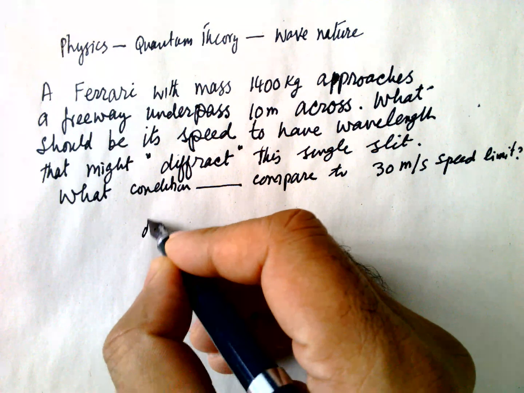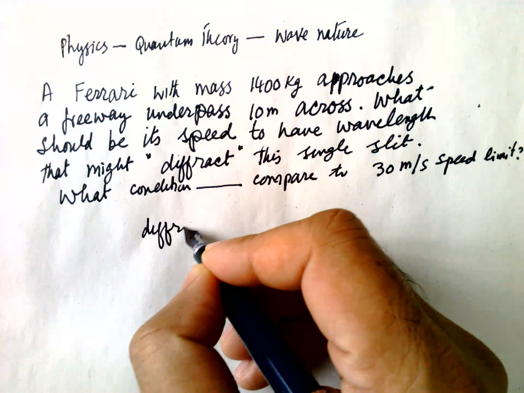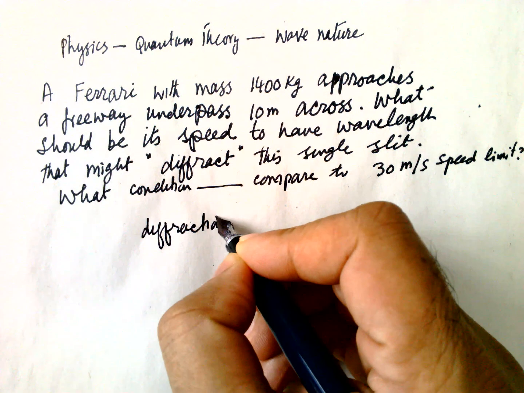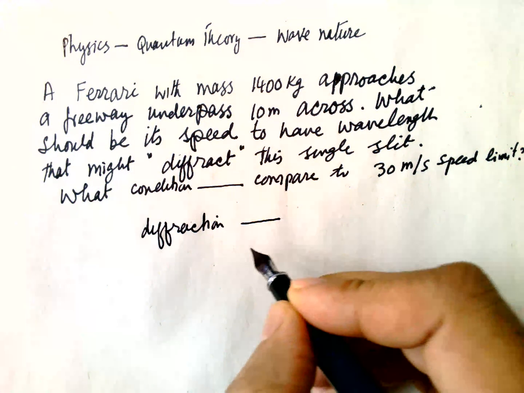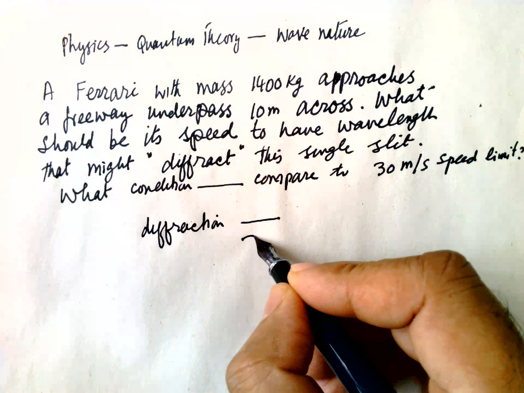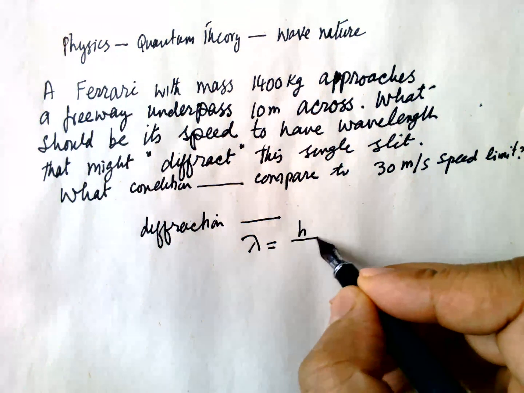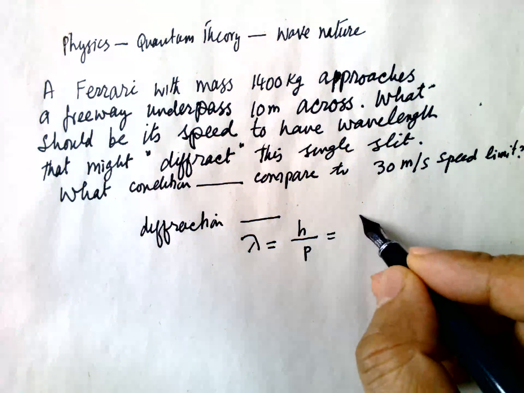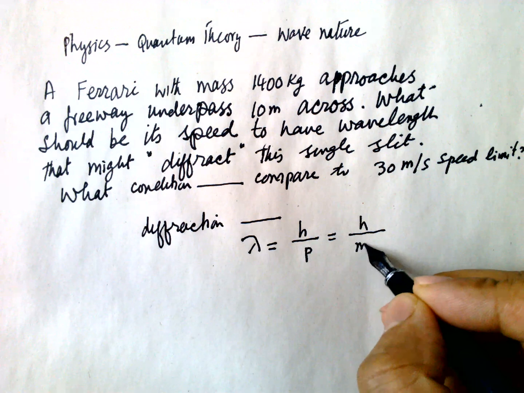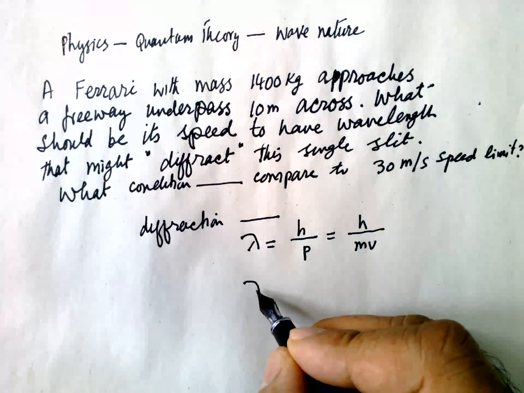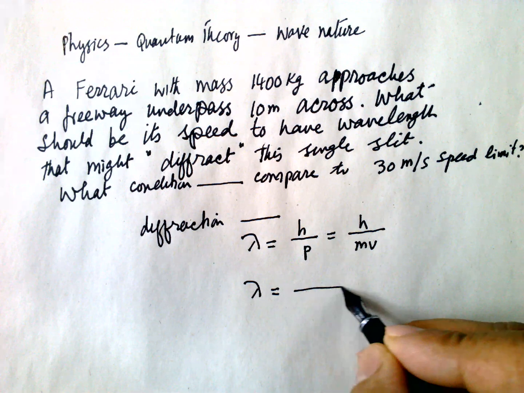So for the diffraction, there's a condition: the wavelength is equal to h over p, which is h over mv. So the wavelength should be equal to this.